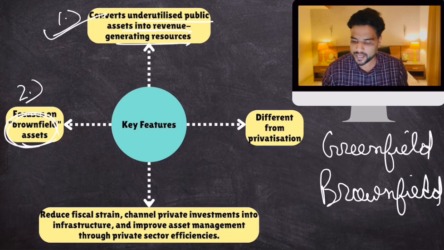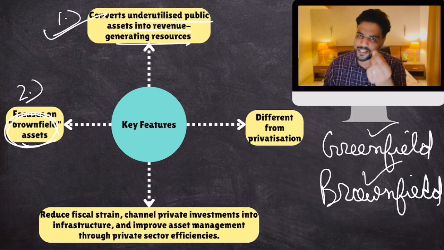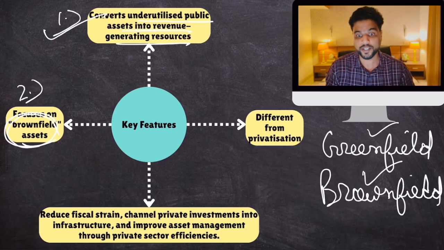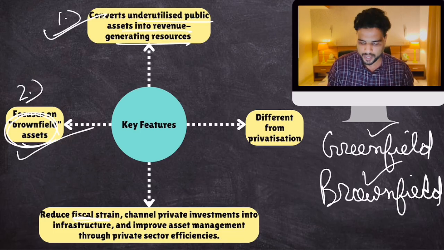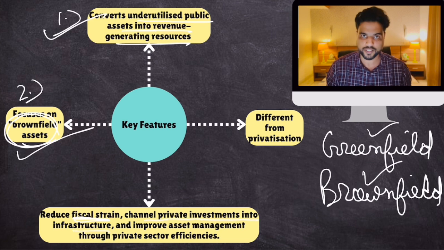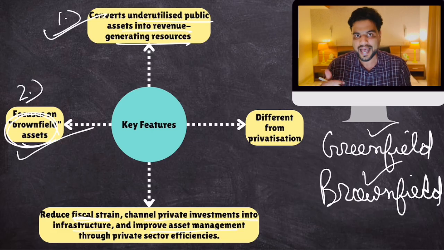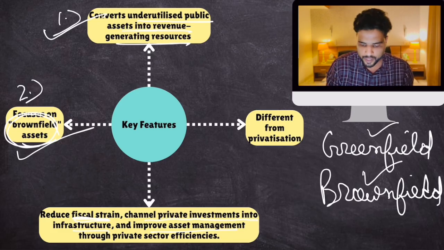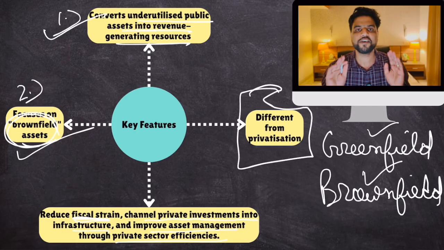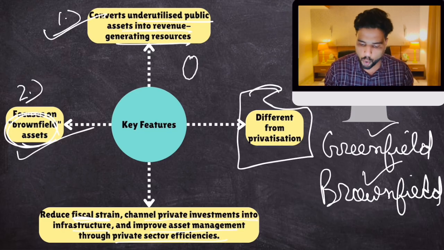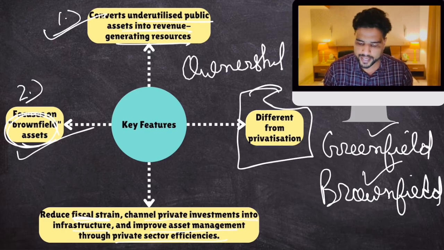What is the difference between greenfield and brownfield? We'll talk about this in a short while. I'll explain the difference, but just remember that asset monetization majorly focuses on brownfield assets. Then the benefits: it reduces fiscal strain on government's budget, channels private money into infrastructure, and improves asset management, because the private sector is known to be better than government as far as efficiency is concerned. And remember this part, it is different from privatization, because ownership still lies with the government.